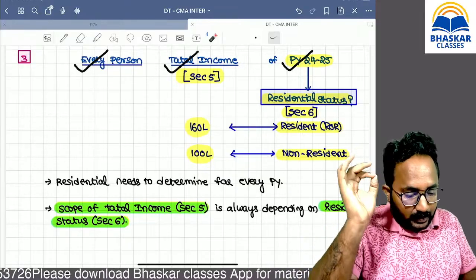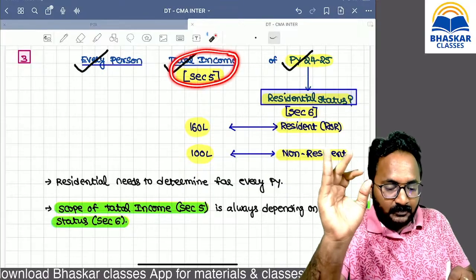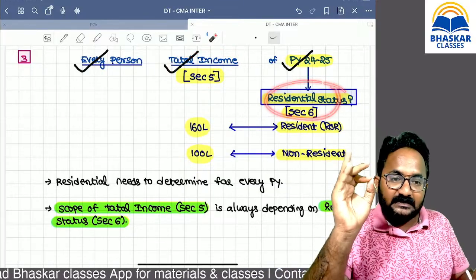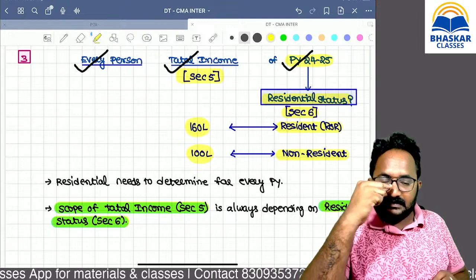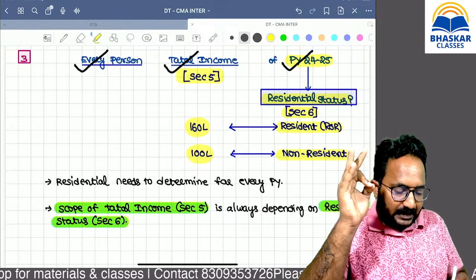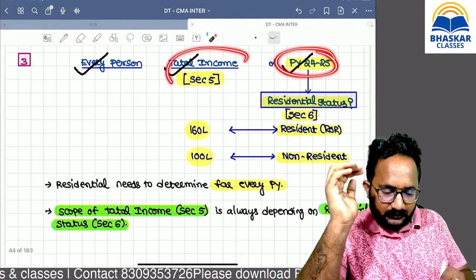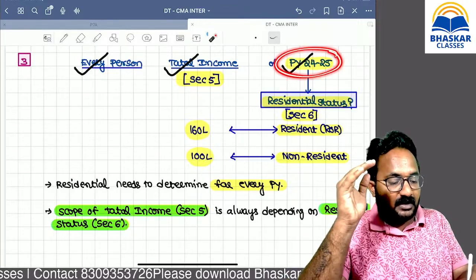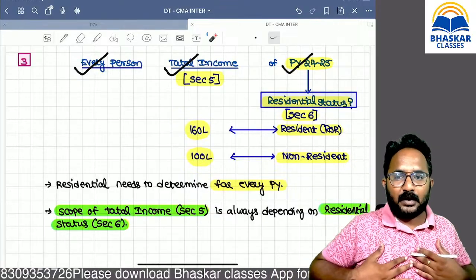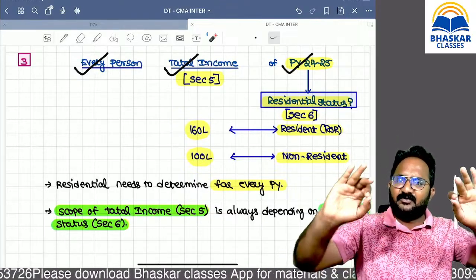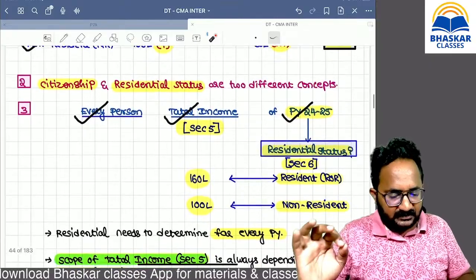Again, please repeat that along with me. The scope of total income under Section 5 always depends upon the residential status under Section 6. Now, we have to calculate residential status for every previous year separately, because we want to calculate the total income for every previous year. So for that previous year, whether the assessee is a resident or non-resident, we have to compute all these things. Once you have calculated the residential status, it is not fixed forever. We have to calculate the residential status every financial year or every previous year separately.